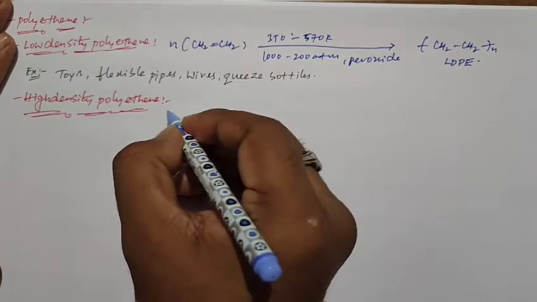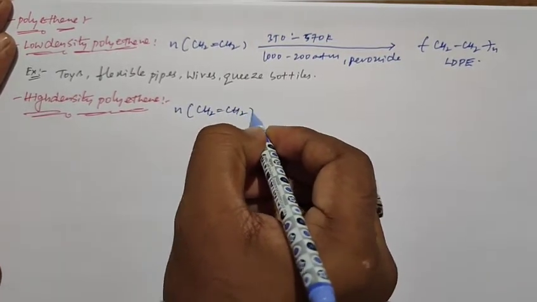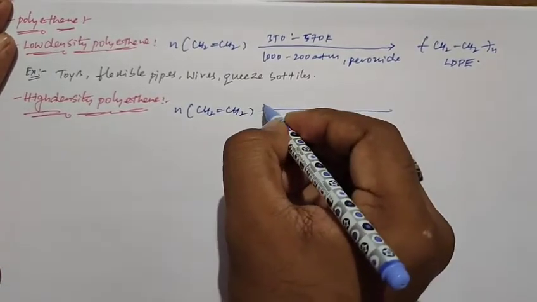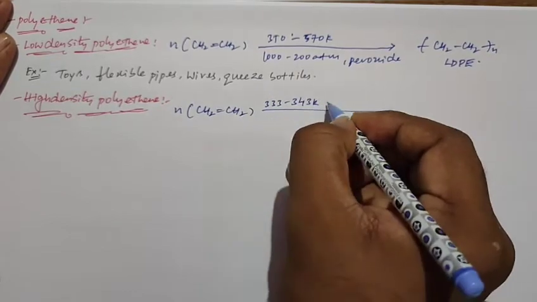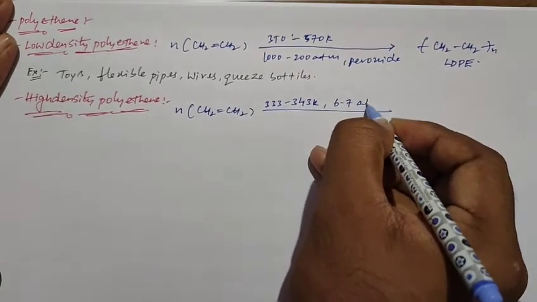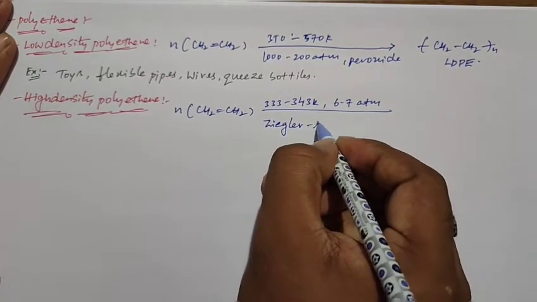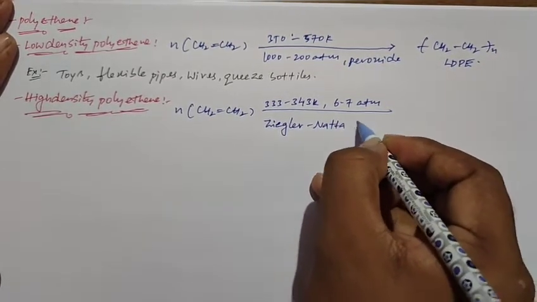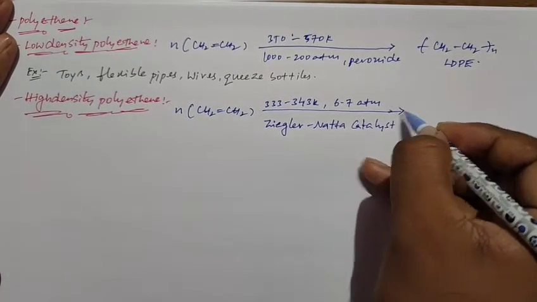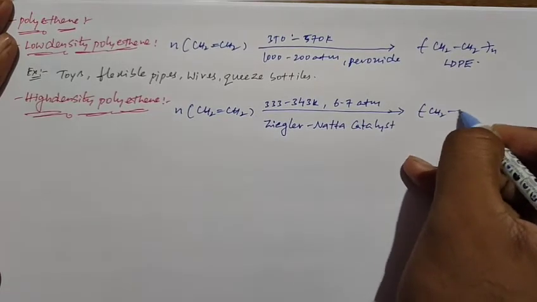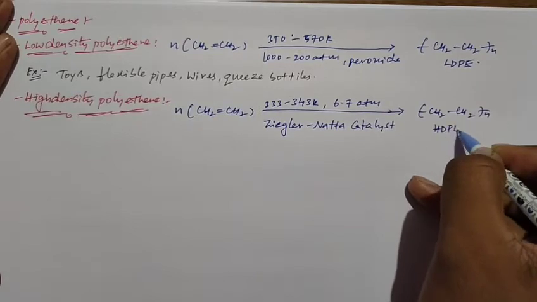So high density polyethylene is prepared by the polymerization of ethylene at 333 to 343 kelvins and 6 to 7 atmosphere of pressure in presence of Ziegler-Natta catalyst. They form high density polyethylene.